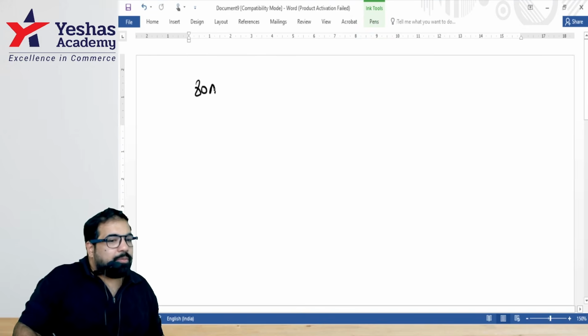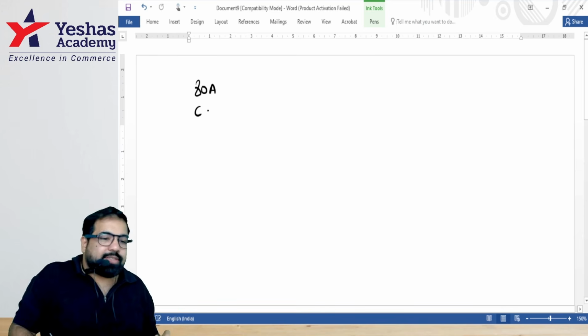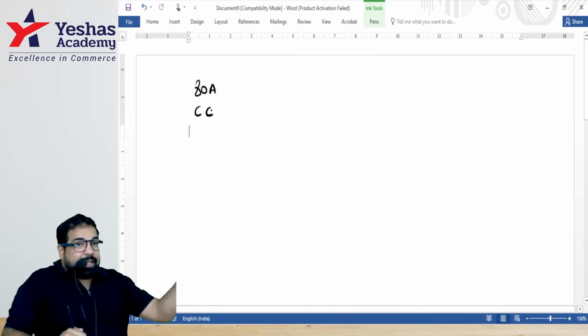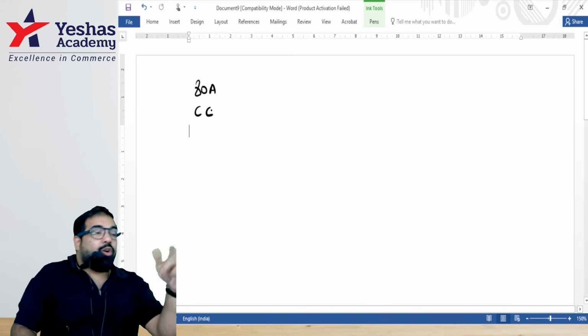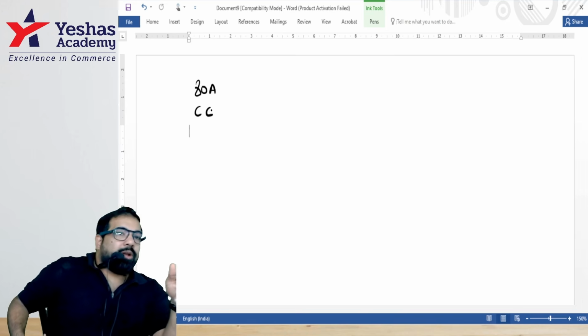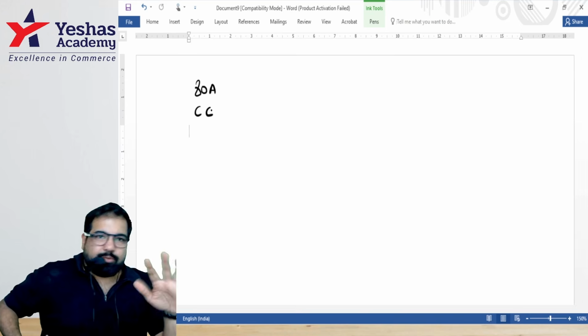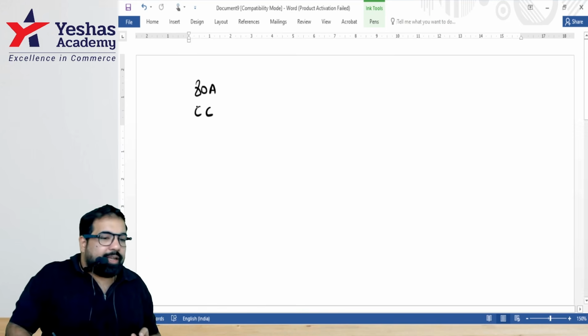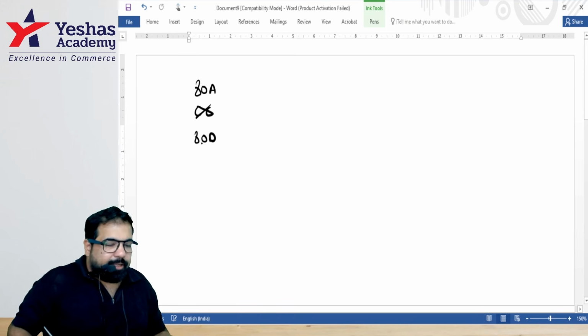80A. Not very important, but the government also told you that if you have CC income, what is CC income? Casual income, guys, lottery, etc., or capital gain. But what kind of capital gain? Long term. And listed long term, short term both. Then on these incomes, you can't take any deductions. Are we okay? Next, guys, Section 80D.